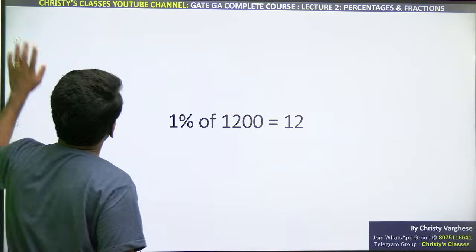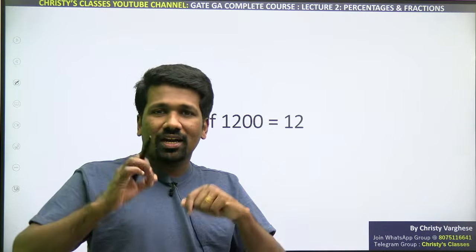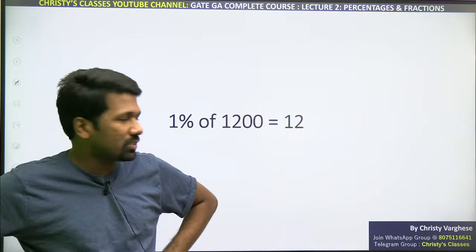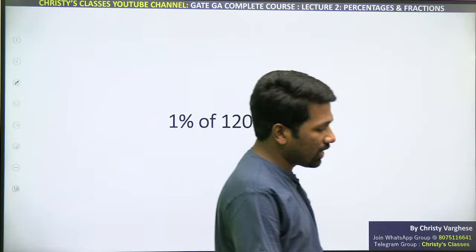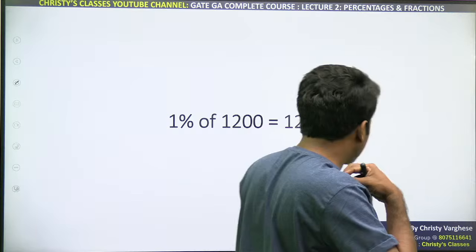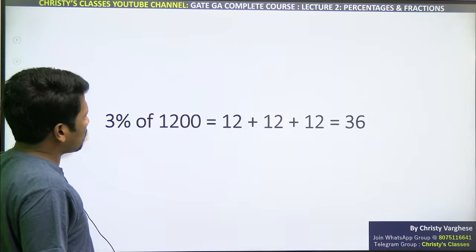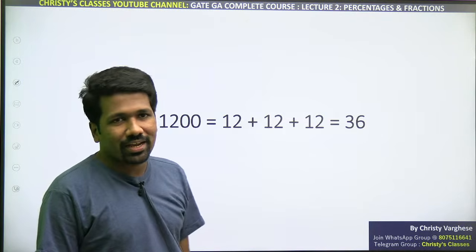अभी similarly 1% find करना भी बहुत ही easy है. 100% by 100 is 1%. So 1 by 100th of the number is 1%. मतलब 2 decimal left shift किया तो 1% मिलेगा. 1200 का 1% 12 होगा. Did you all understand 1200 का 1% 12 क्यों है? 1% 12 है तो 3% 12 plus 12 plus 12, 36. ऐसा सोचना easy है ना.